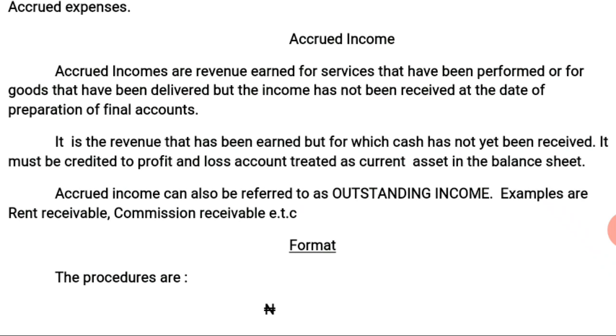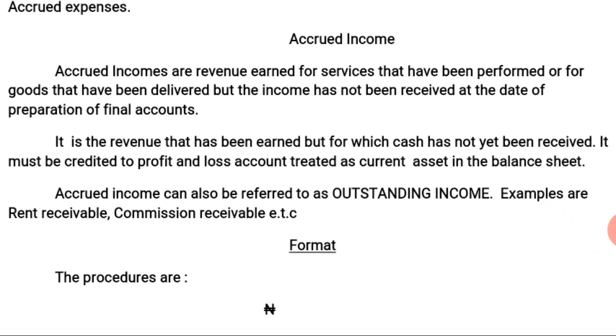Accrued incomes are revenue earned for services that have been performed or for goods that have been delivered but the income has not been received at the date of preparation of final accounts.